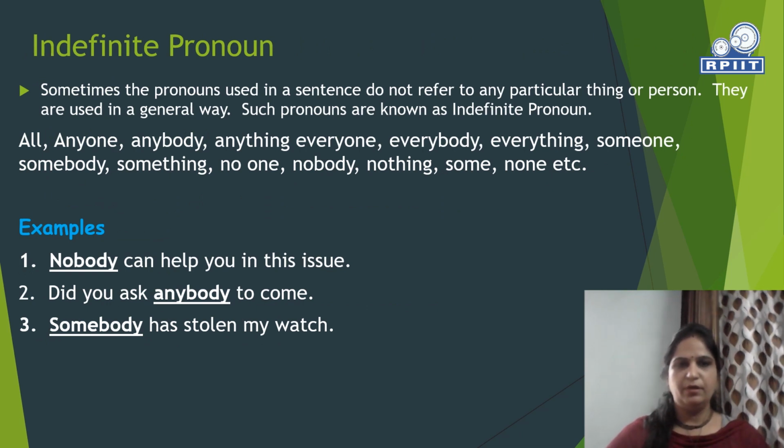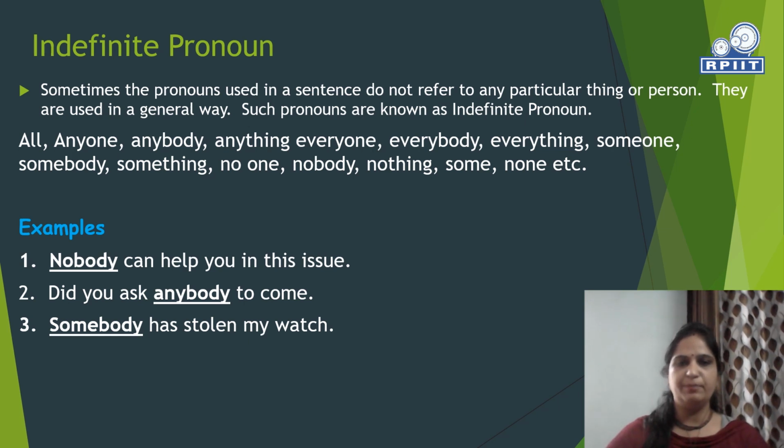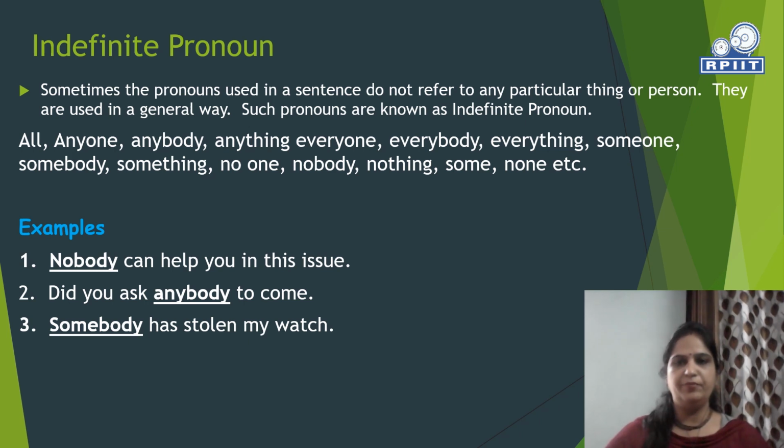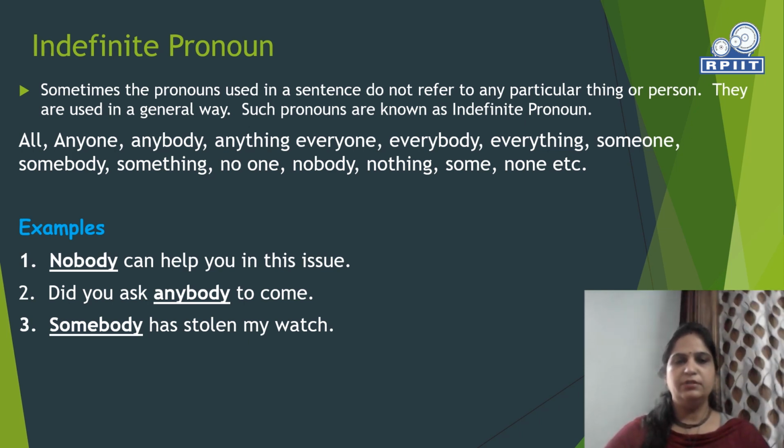Indefinite pronoun. Sometimes the pronoun used in a sentence does not refer to any particular thing or person. They are used in a general way. Such pronouns are known as indefinite pronouns. Here, no noun or pronoun is particularly identified. All, anyone, anybody, anything, everyone, everybody, everything, someone, somebody, something, no one, nobody, nothing, some, none, etc. are indefinite pronouns.